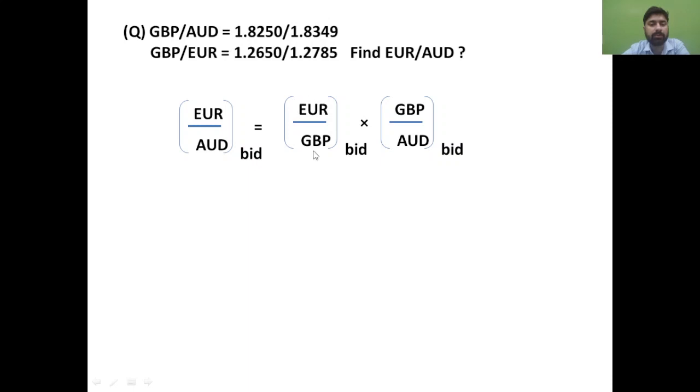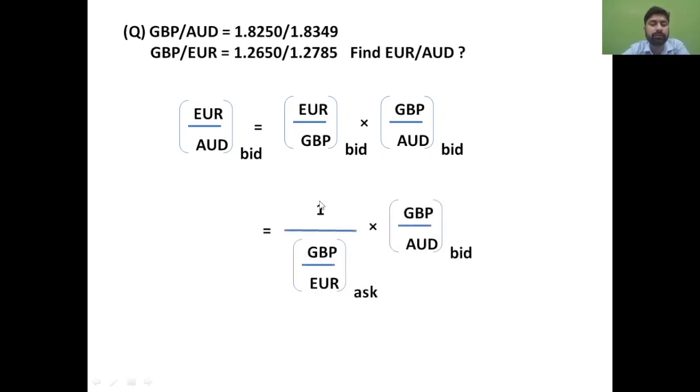But we need to do some working to find out this particular bid price. This information is also with us, but it is a kind of opposite information. So we need to convert this to get it upright, and to do that, we need to inverse this.